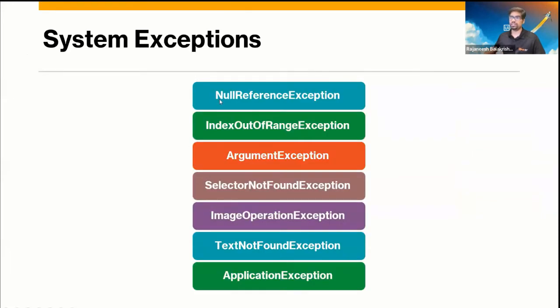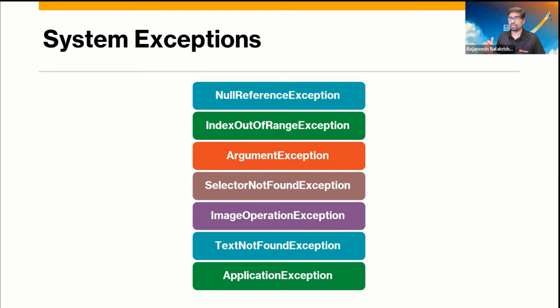The first is called a null reference exception, where you may not define a variable or the argument, but you are trying to use that variable, and there will not be any value for it. Those are called null reference exceptions.